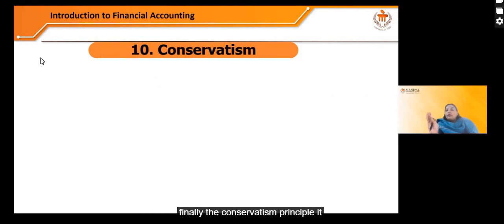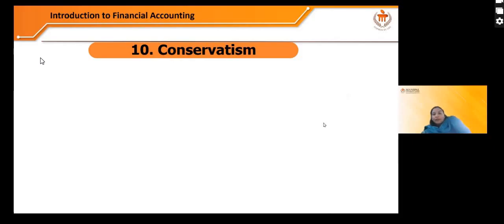And finally, the conservatism principle. It says that a company is required to consider all the possible losses in business, but it can ignore all the possible gains. So again, in the footnote, in the financial statement, the company needs to mention all the possible losses. So these are the 10 principles which you need to keep in mind while preparing the financial statement, right?